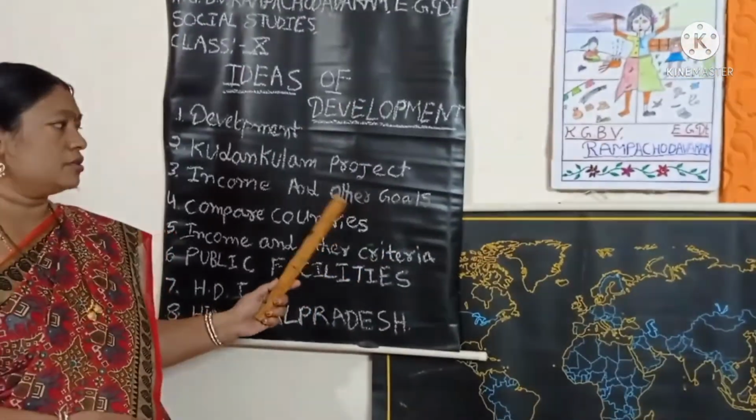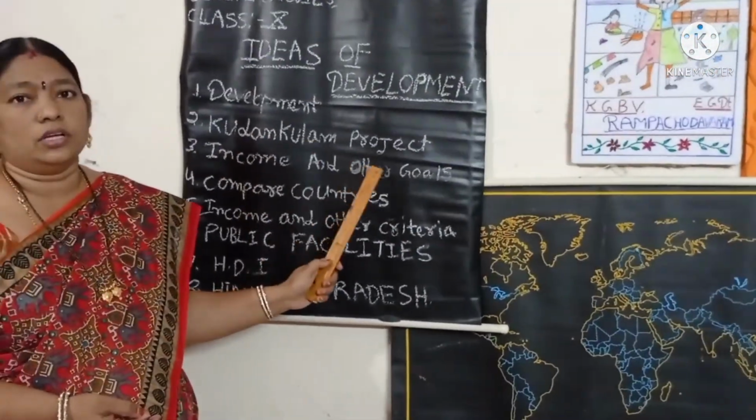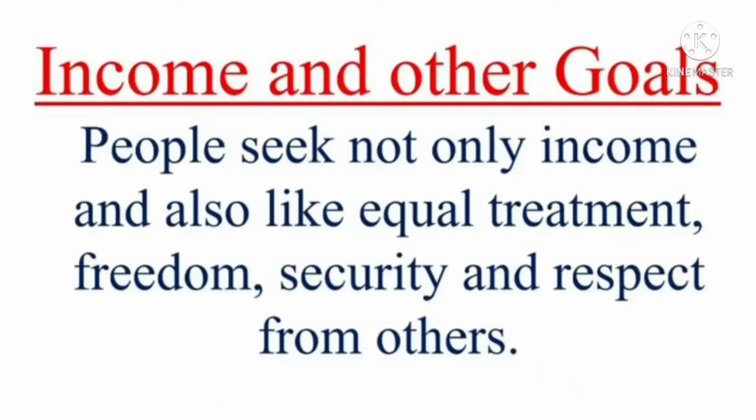See students, income and other goals. People seek not only income but also equal treatment, freedom, security, and respect from others.